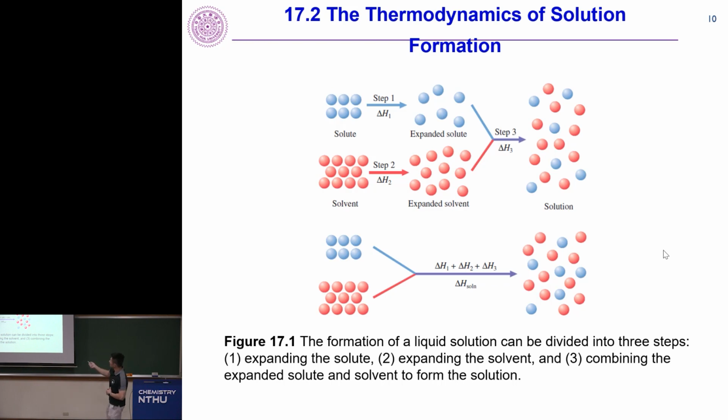And you can immediately see that delta H1 is going to be positive because you break bonds. You move hydrogen bonds away. Delta H2 is the same, you move hydrogen bonds away, so both are positive. Only delta H3 is negative, where you're actually forming bonds between solutes and solvents.